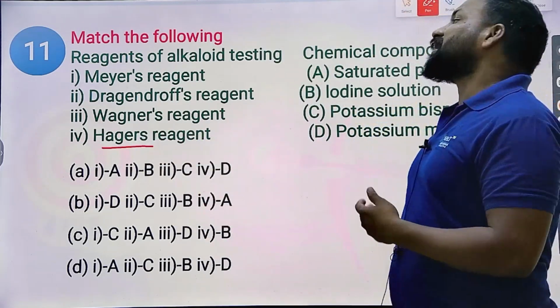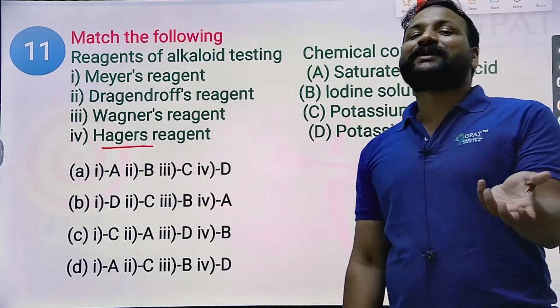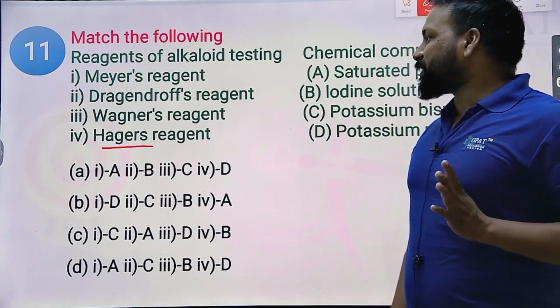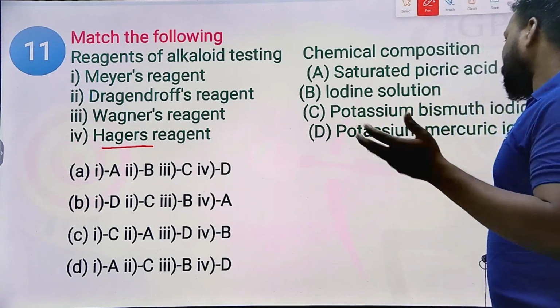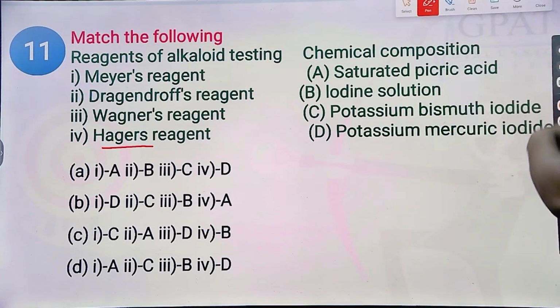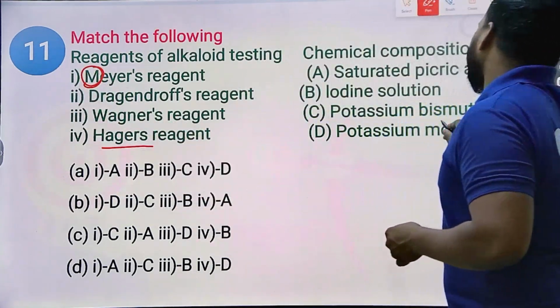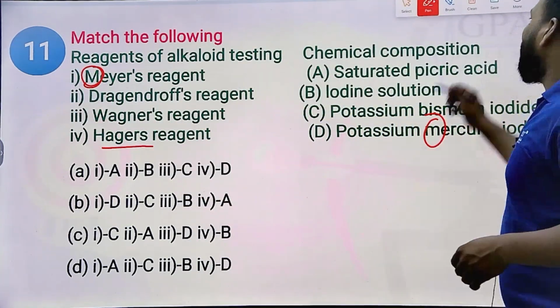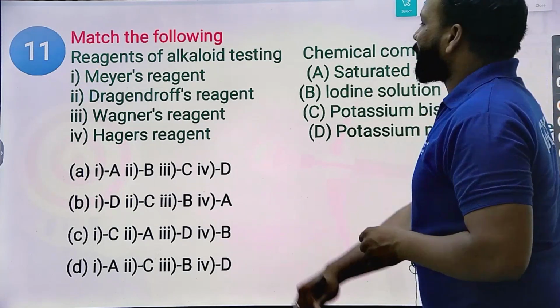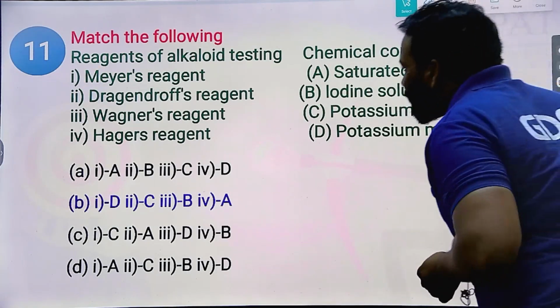Hager's is a picric acid solution. Hager means a picric acid solution. Yellow precipitate has been seen. Now tell me, Mayer's reagent means M stands for mercury, potassium mercuric iodide. Now tell me what is the right answer here? The right answer will be option B.